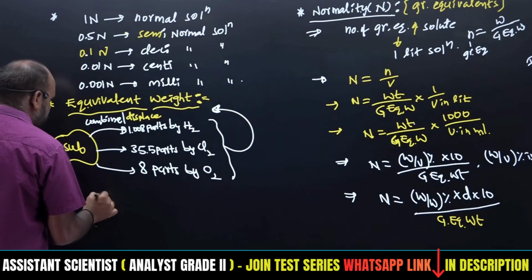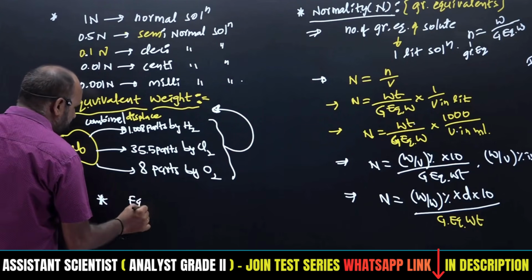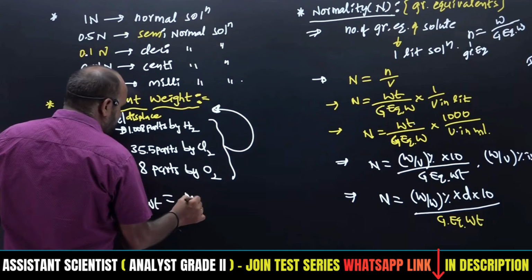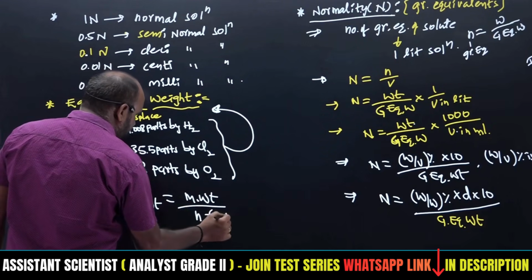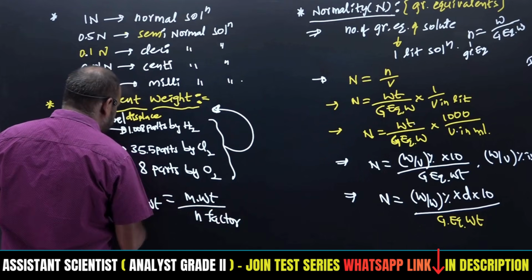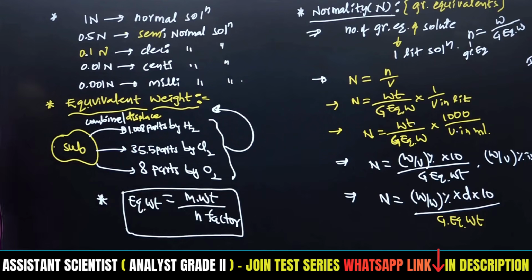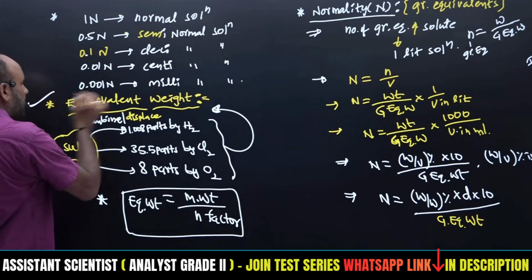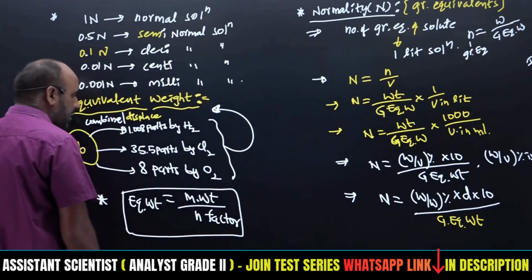That is the actual definition. Simply, we get the equivalent weight with the help of the equation: molecular weight divided by n factor. This n factor is different for different substances. I will give some examples so that you understand this.